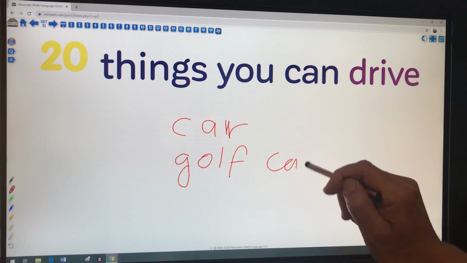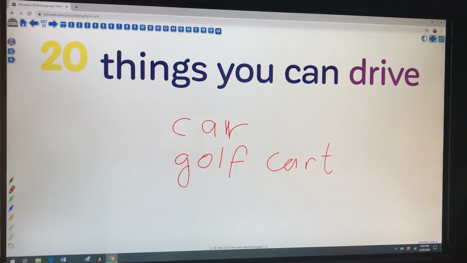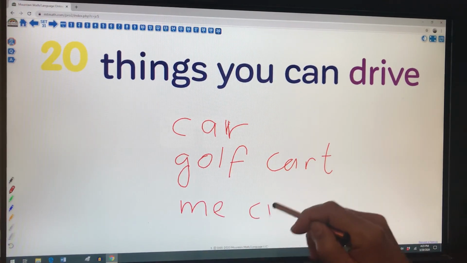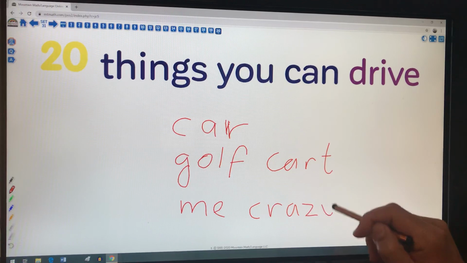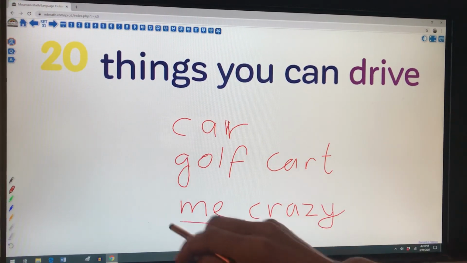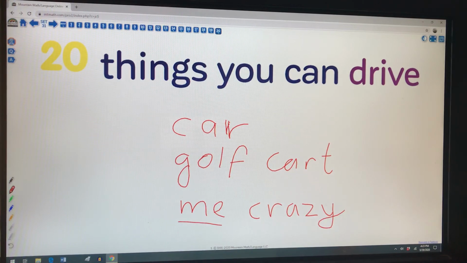Here's a golf cart, but I'm really interested in things that are more abstract, or you can make figurative notions out of this, or even be more imaginative for your nouns. So things that you can drive. Well, as we're all finding as we go through our self-isolation, you can drive me, a person, you can drive me crazy. There's one thing that you can drive.